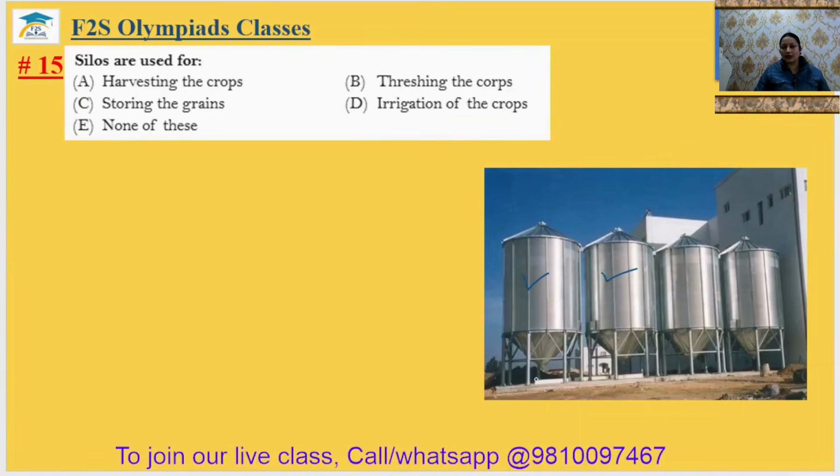This is well structured so that it cannot touch the ground and it cannot absorb moisture, and all the grains can be kept in airtight containers for a very long time. So this is the picture of silos. So the answer will be C. 15th answer is C.